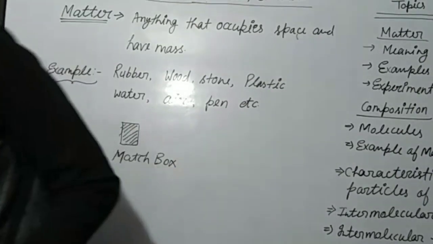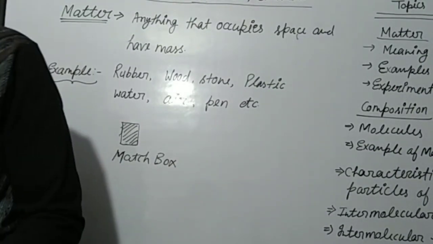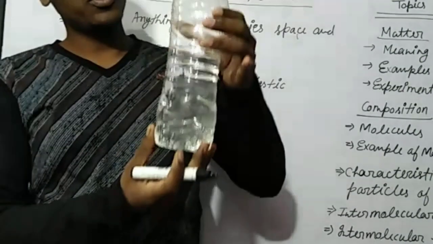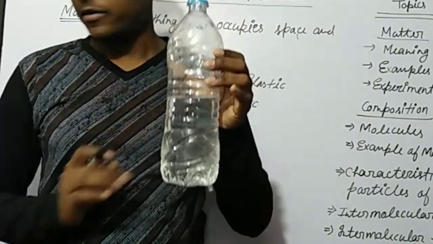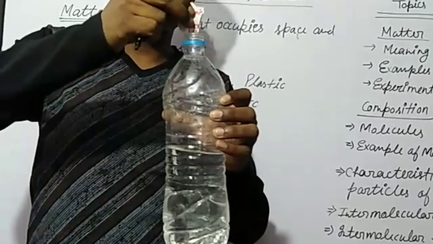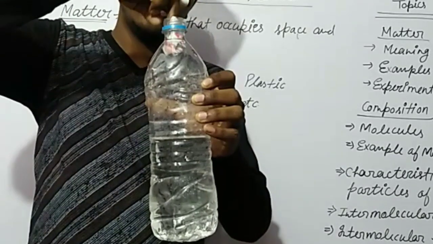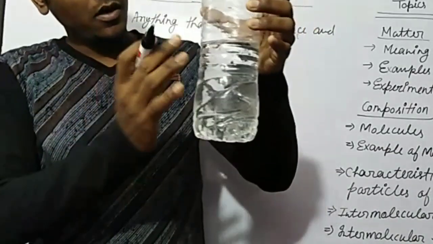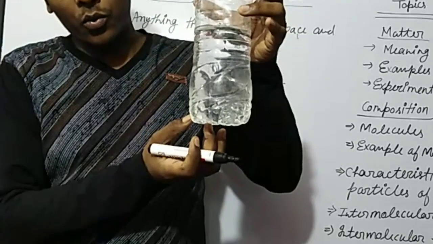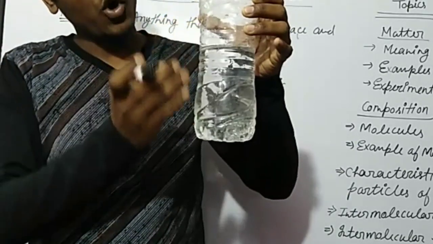And after that, I have taken some water in this bottle and now I am dropping some paper inside it. See, the paper is not going down. It is above the surface of the water.